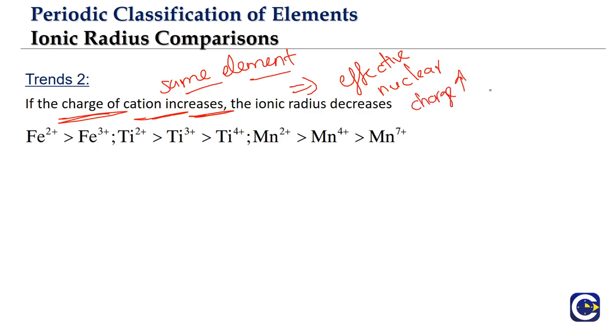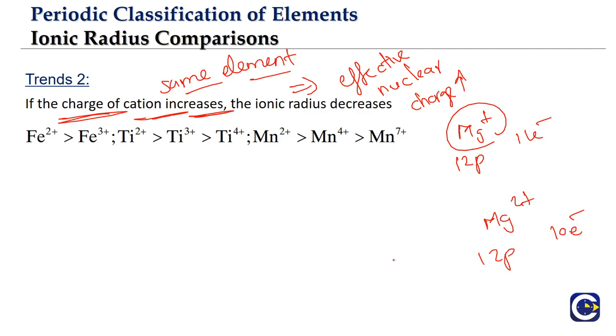So we talked about it, right? Say for example, when Mg+ is formed, 12 protons are influencing 11 electrons. When Mg2+ is formed, it means 12 protons are now influencing just 10 electrons. So as the charge is increasing, the ionic radius is going to decrease, which means what?